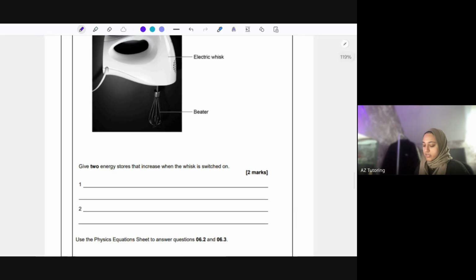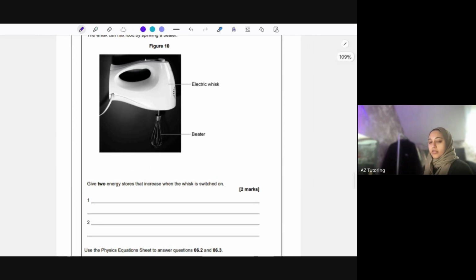Give two energy stores that increase when the whisk is switched on. Okay, so what energy is there going to be when the whisk is switched on? Well, the beater is going to move. So if it's moving, that's kinetic energy. Another one, the whisk starts heating up as soon as you put the electric motors on as well. So you don't want that heat to be there, but thermal energy also does come out of there as well. So even though it's wasted energy because it's not really useful for the whisk, that also does get produced as well.